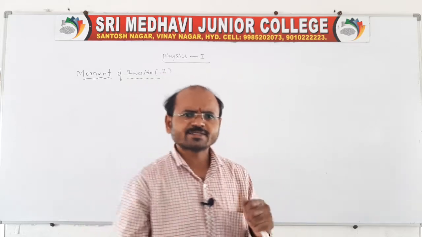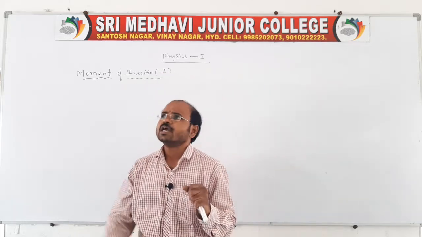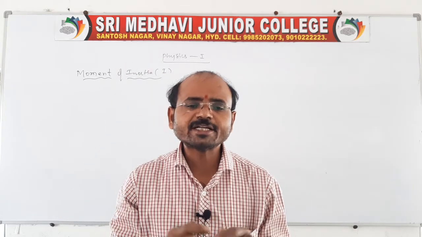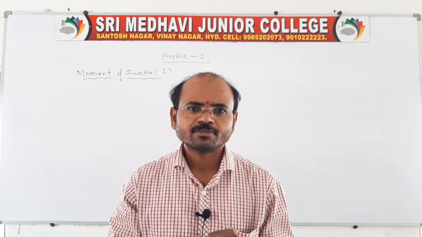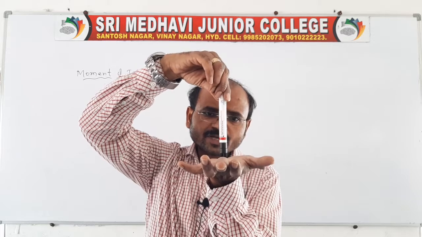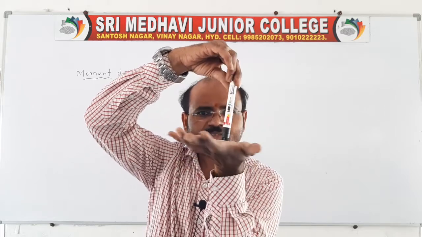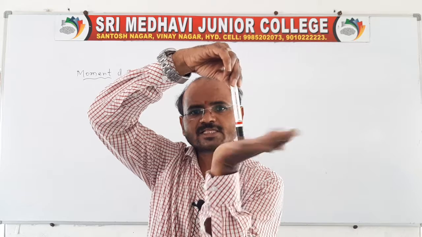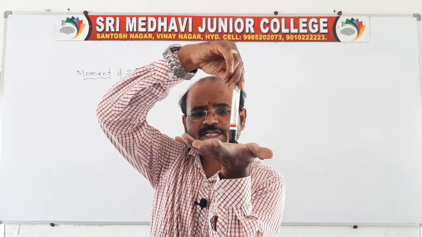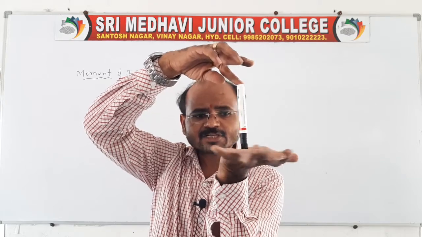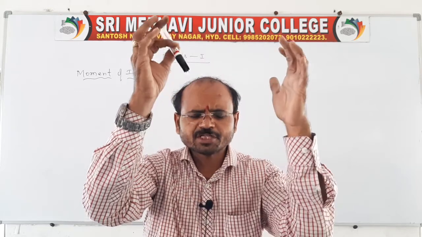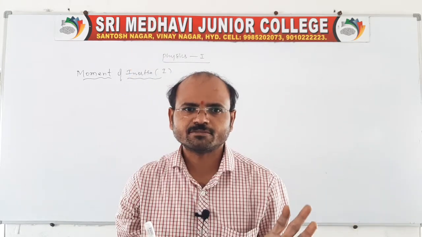Sir, what is meant by axis of rotation? Best example I'll tell you. If a fan is rotating about a rod, the rod indicates what? The axis of rotation. So based on that rod, the fan is rotating. It is fixed about a rod, therefore the fan rotates like this. The fan rotates about this axis because it is fixed like this. So moment of inertia purely depends on the axis of rotation.